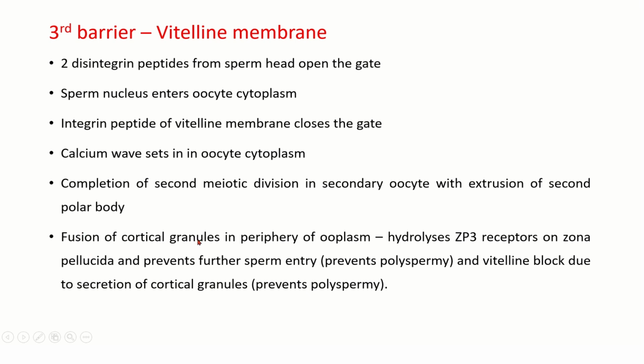So fusion of cortical granules in the periphery of the ooplasm hydrolyzes the ZP3 receptors on the zona pellucida and prevents further sperm entry. It prevents polyspermy, and the vitelline block is due to secretion of cortical granules. So both are preventing polyspermy.